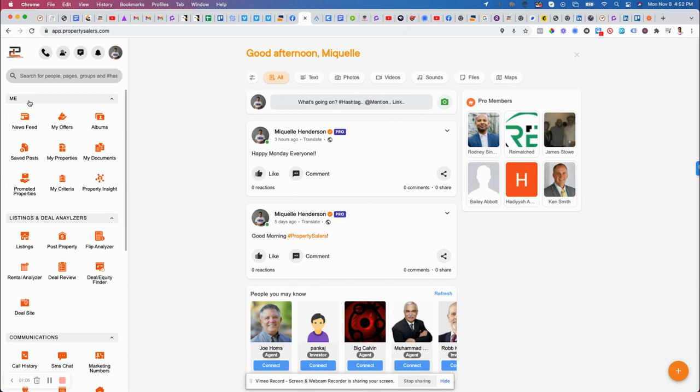On the left-hand side, you will see your navigation bar, right? And this looks a little bit different than what you'll see on the CRM. We wanted to keep the social feel, so we left the navigation bar more of a social feel. Everything you see under me is going to be anything that's attached to you: the news feed, your offers that you get, your posts, your properties, your documents, your promoted properties, if you're promoting properties, your criteria, and your property insight.